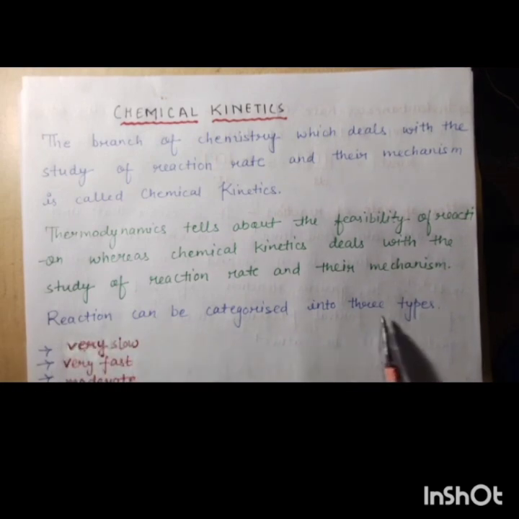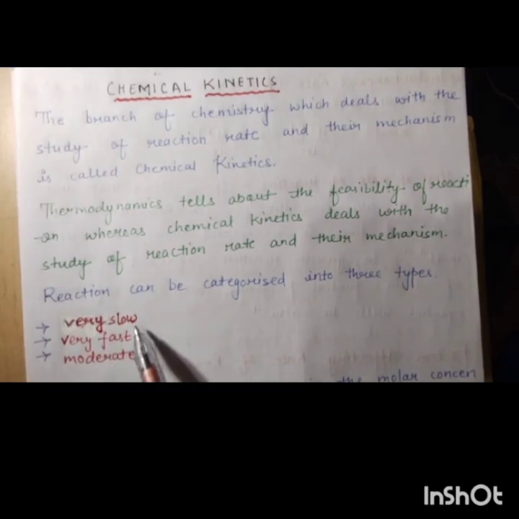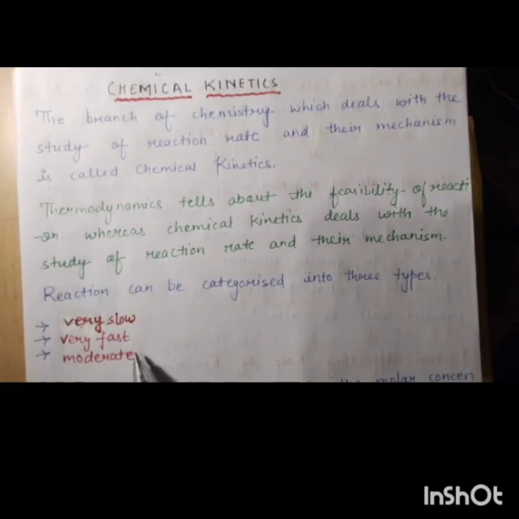Reactions can be categorized into three types: very slow, very fast and moderate. Some reactions are very slow in nature, like rusting of iron, and some are very fast, like ionic reactions. Some reactions are moderate in nature, that is, neither too fast nor too slow.